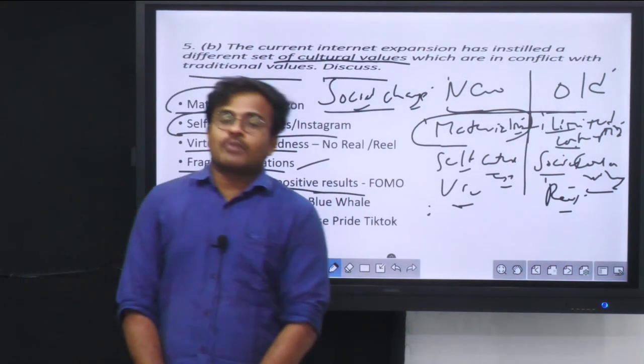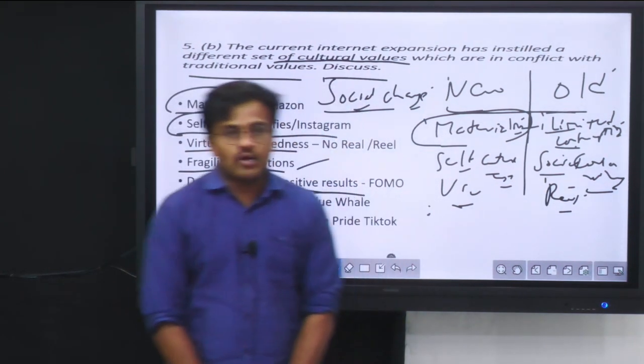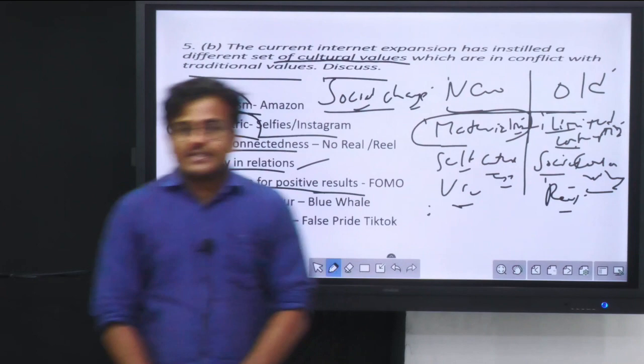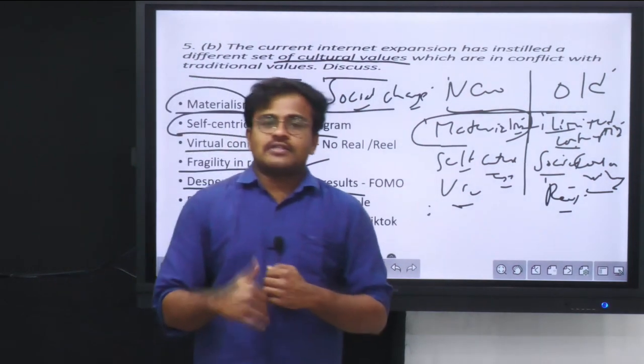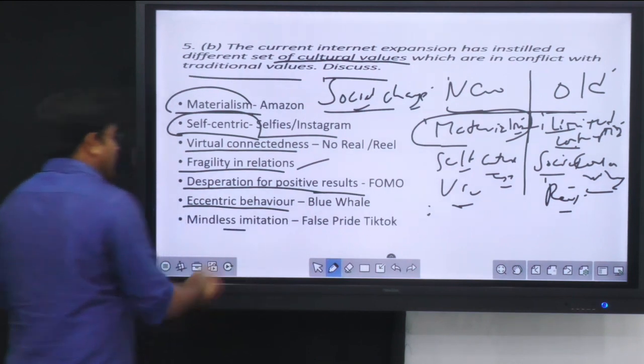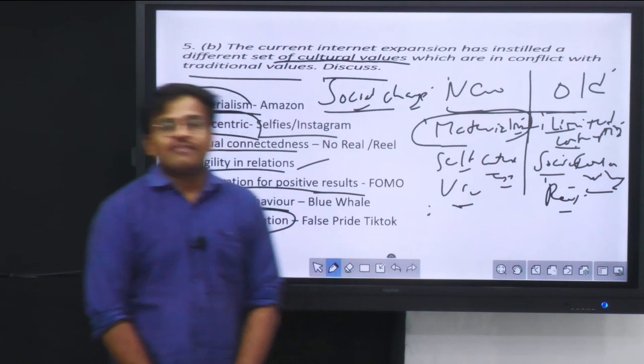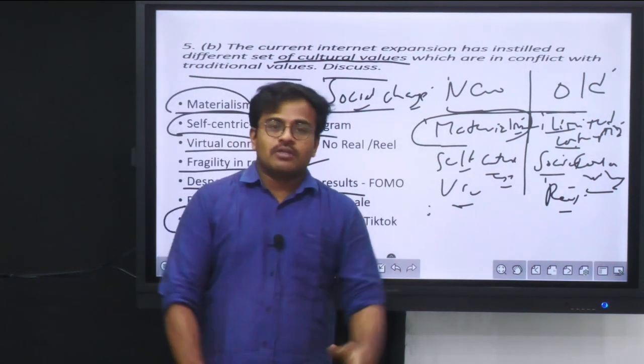Earlier, the socialization process was very strict. That's the reason why all these kinds of eccentric behaviors were cut down. But today, challenges like the Blue Whale Challenge are coming into the picture. All of these things are an emanation of the internet age in modern times, and there is mindless imitation too. Earlier every individual used to have his own unique identity, but today the problem is that with the